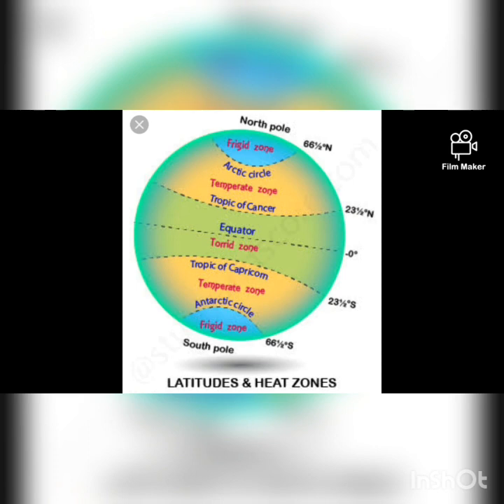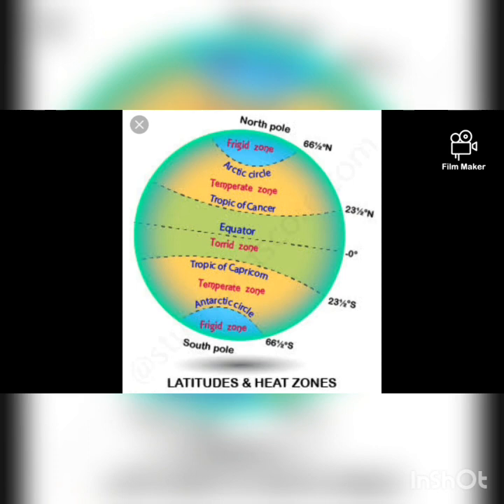Next, the Antarctic Circle, which is 66-degree south. So these are the 5 important parallels of latitude. One is the equator, second is the Tropic of Cancer, third is the Tropic of Capricorn, fourth is the Arctic Circle, fifth is the Antarctic Circle. So let's move to the heat zones of the earth.